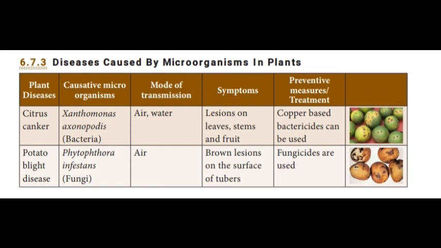The next disease, potato blight disease. The causative microorganism is Phytophthora infestans. It is a fungus. Mode of transmission: air. Symptoms: brown lesions on the surface of tubers. Treatments: fungicides are used.